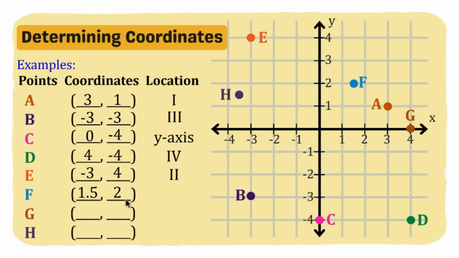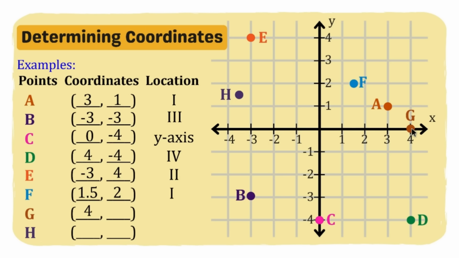Okay, next for point G, we have here, nandito na siya mismo sa ating x-axis. So ang ating x-coordinate or abscissa ay 4. And then ang ating ordinate is 0. Okay, 0. So ang ating location ay x-axis.